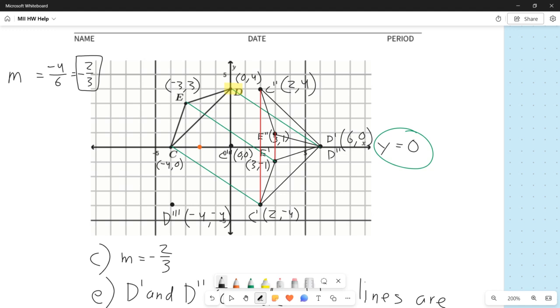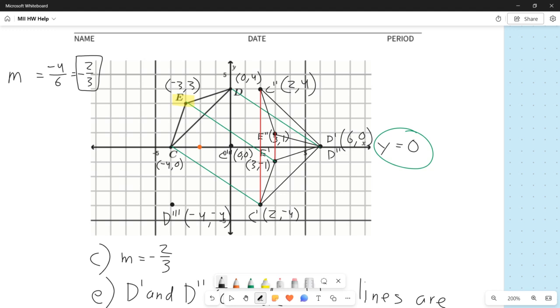Same thing with E. I'm going to start at E. I'm going to say, all right, how do I get to orange? So from E, I'm going to go down 3 and to the right 1. So if I do the rotation from orange, I'm going to do the same thing.